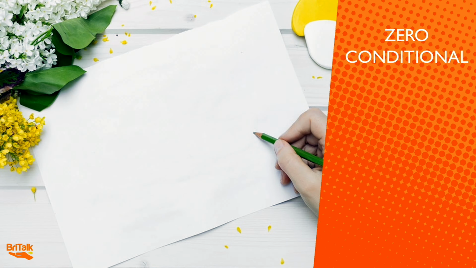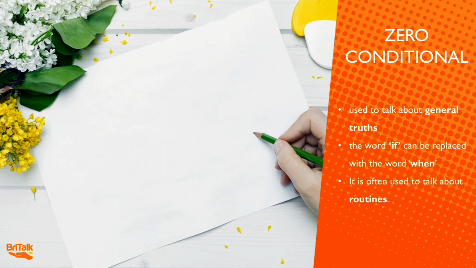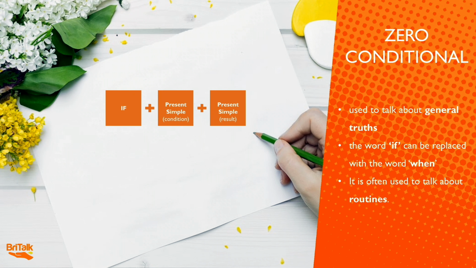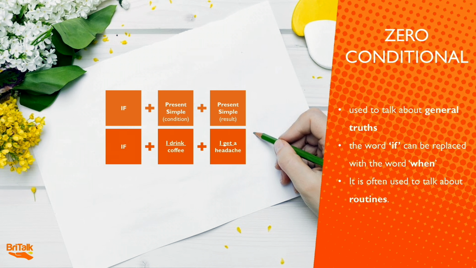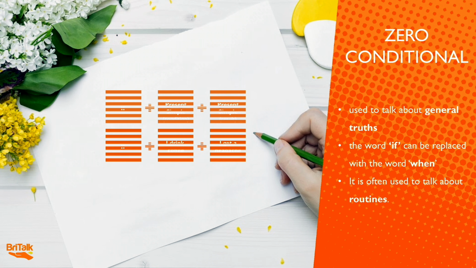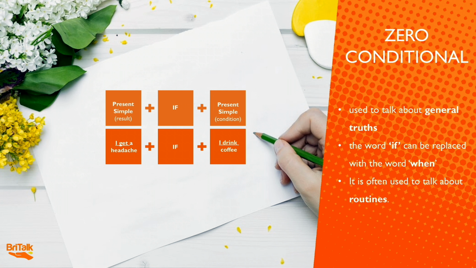So to sum up, the zero conditional is used to talk about general truths. The word if can be replaced with the word when, and it is often used to talk about routines. Its structure is if plus the present simple for the condition plus the present simple for the result. For example, if I drink coffee, I get a headache. Or we can put the condition at the beginning of the sentence. So I get a headache if I drink coffee.